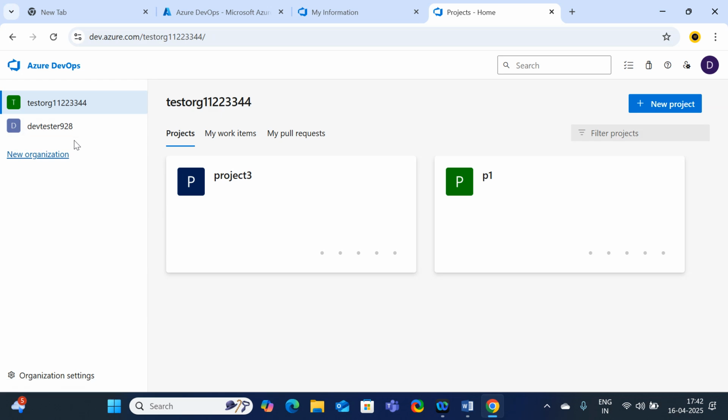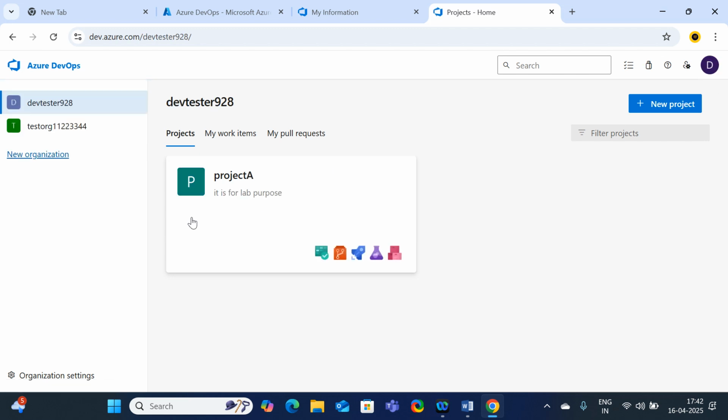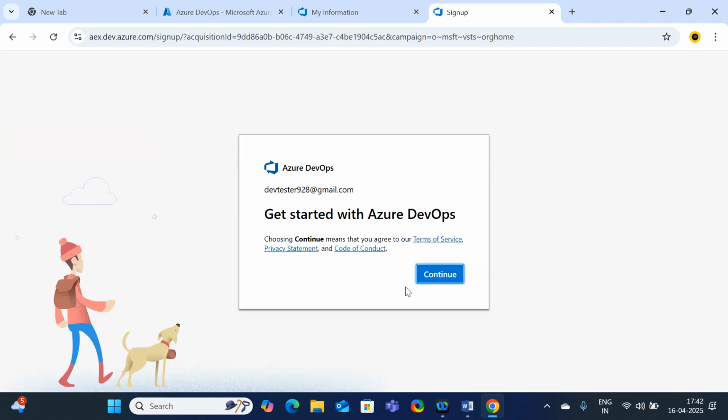If you want to check which organization you are in, check here where the blue color icon is highlighted. Just please see my mouse. Right now you are in test.org. If I want to shift to devtester928, click here. So right now I have two organizations listed in my account. If I want to create a new organization, how will I do it? Just click on New organization.